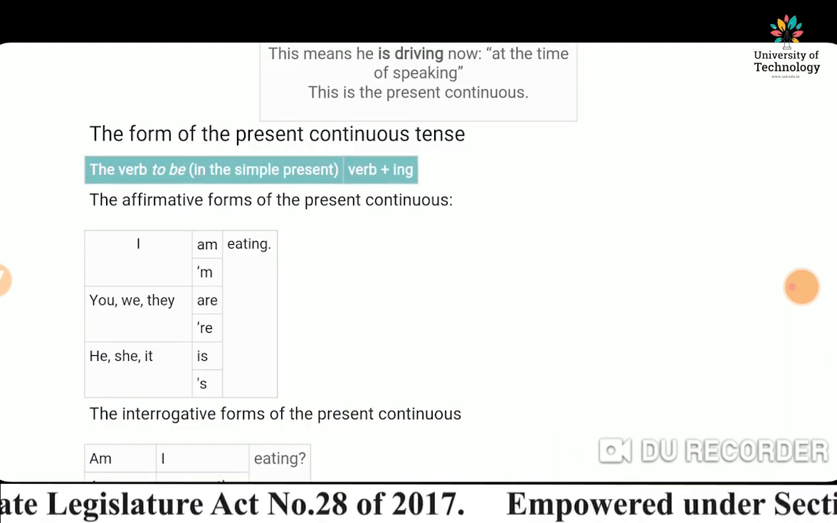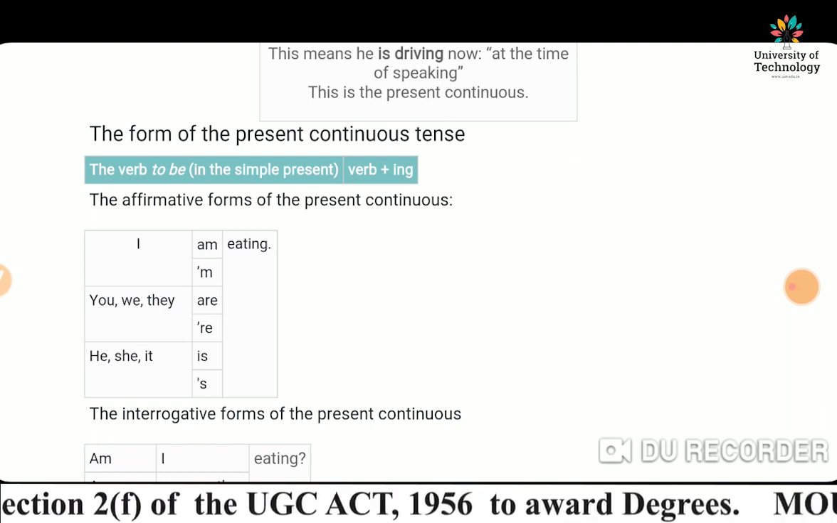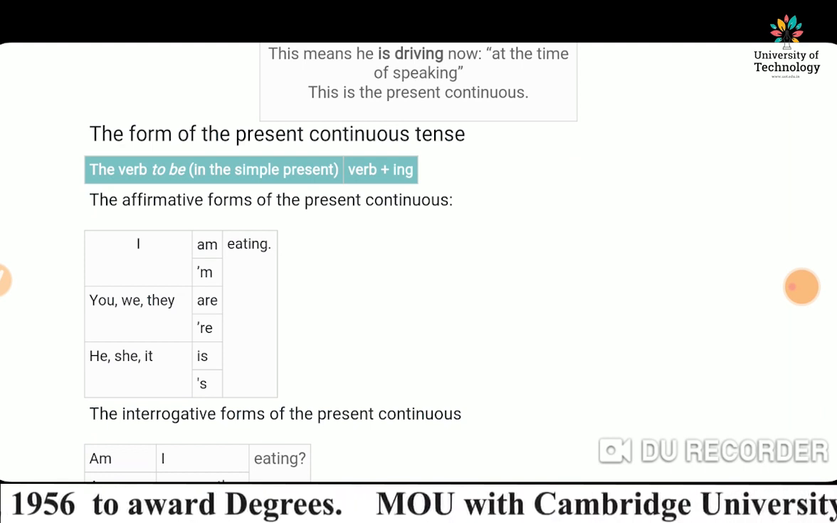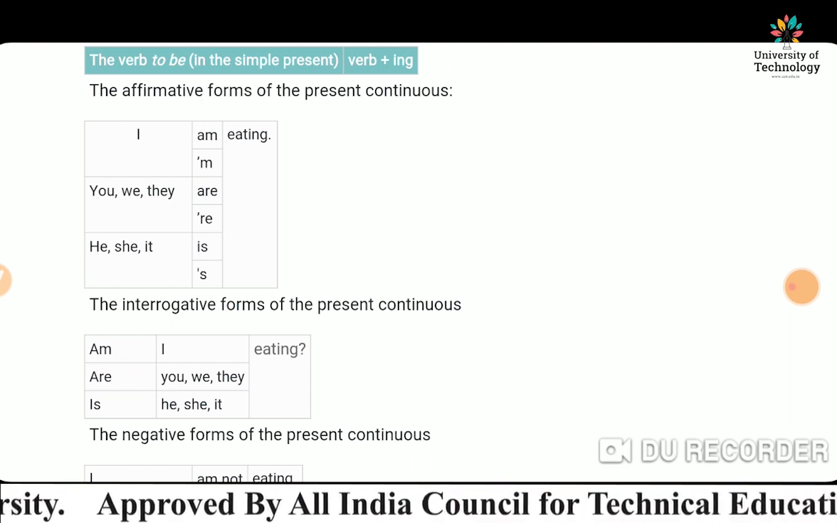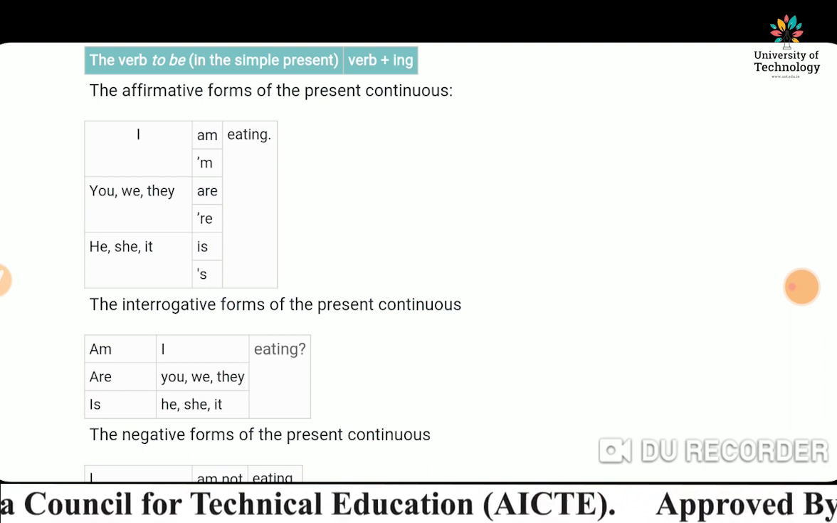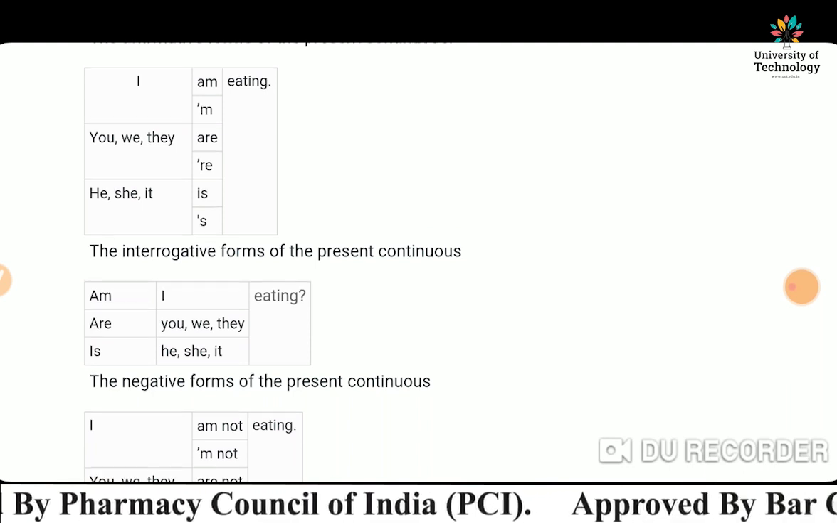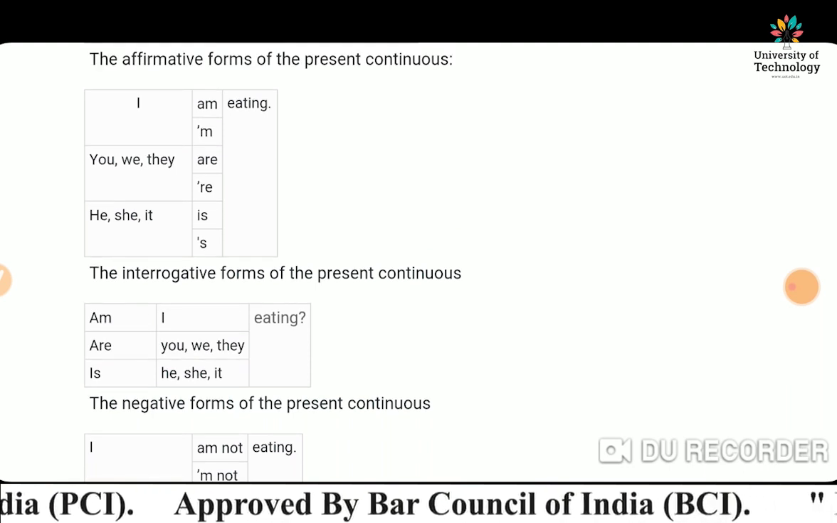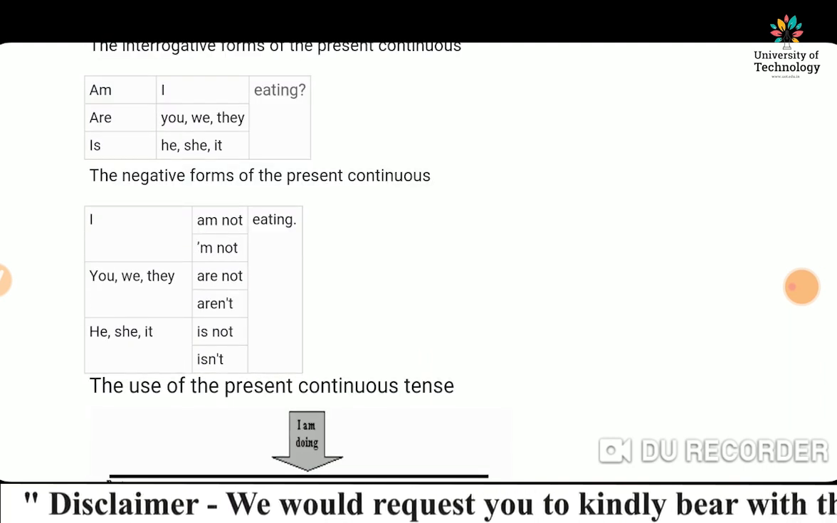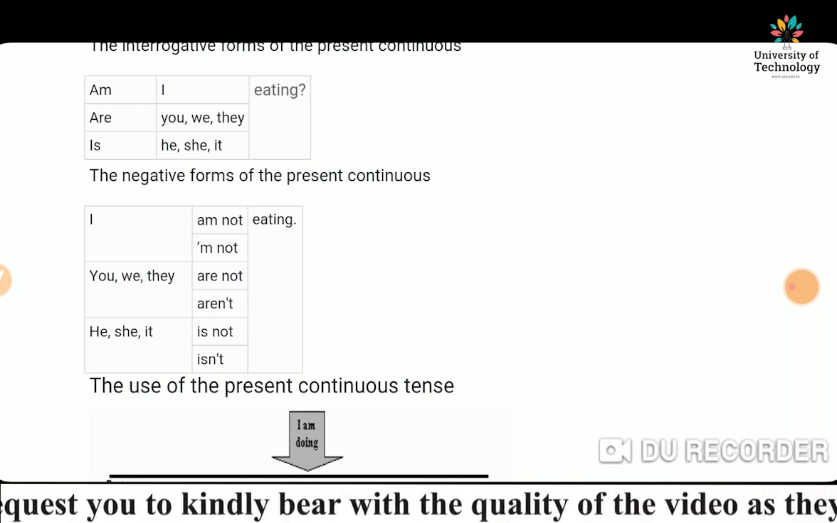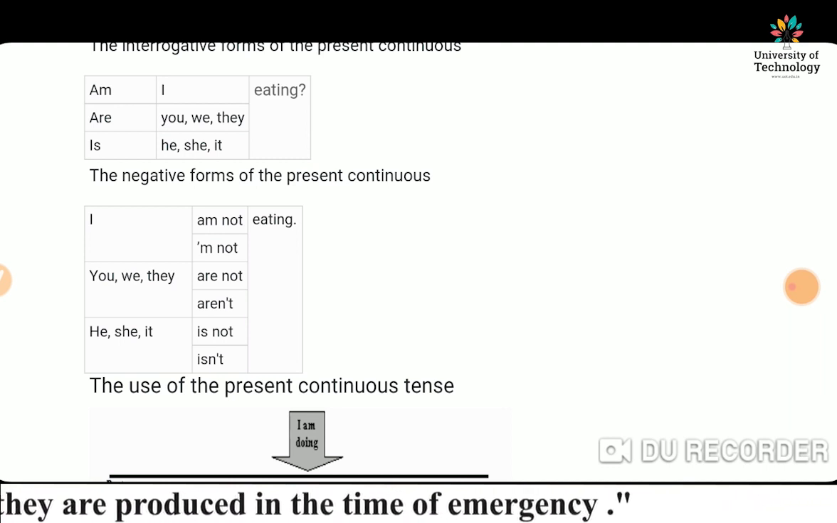Such as the form of the present continuous tense: I am eating. You, we, they are. He, she, it is. If we talk about the interrogative form of the present continuous: Am I eating? Are you eating? Are we eating? Are they eating? Is he eating? Is she eating? So I am, you, we, they are, he, she, it, or name is. In the negative sentence: I am not, you are not, we are not, they are not, he is not, she is not, it is not.